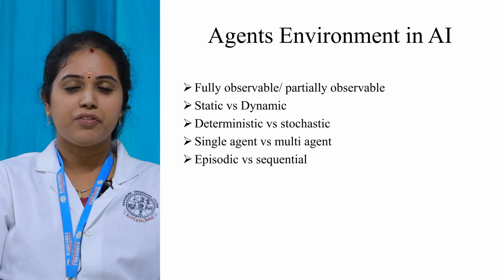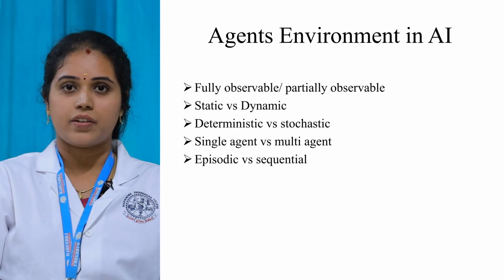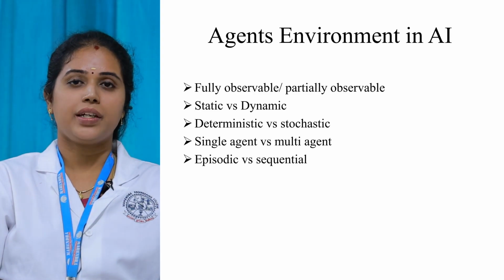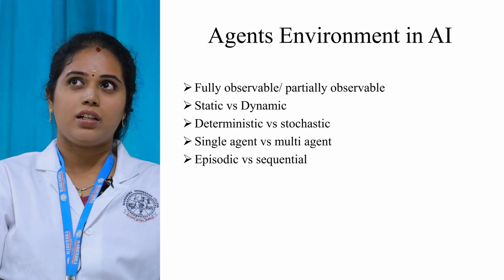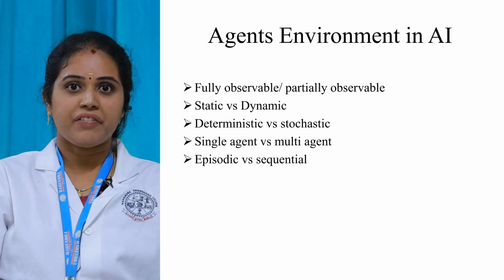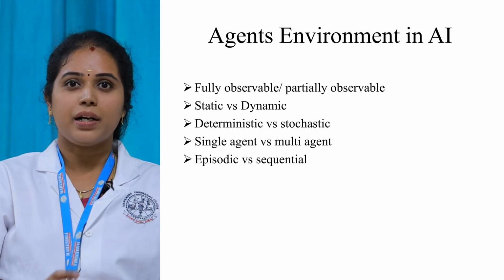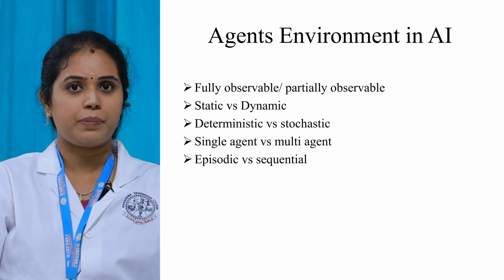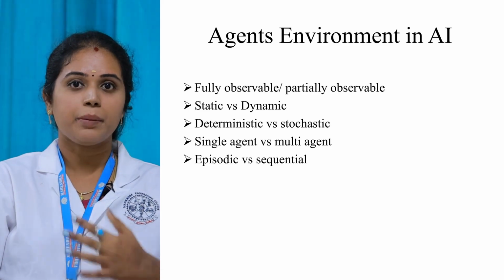What is the general meaning for dynamic? It is not constant, right? The environment itself can change. That is said to be a dynamic environment. The example that we have seen is traffic. Okay, so the traffic is not constant, right? If there is more traffic, that person has to decrease the speed of the vehicle. If there is less traffic, in the sense, he can increase the speed of the vehicle. Likewise, it dynamically changes.